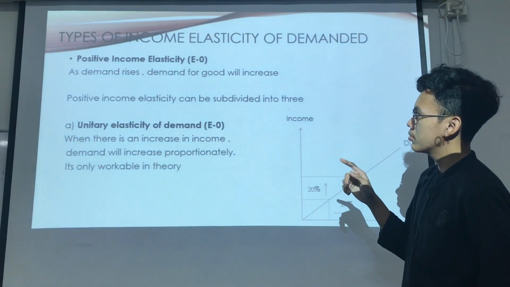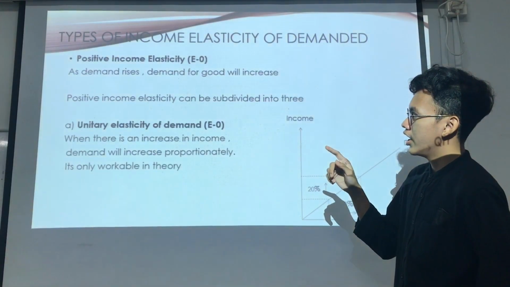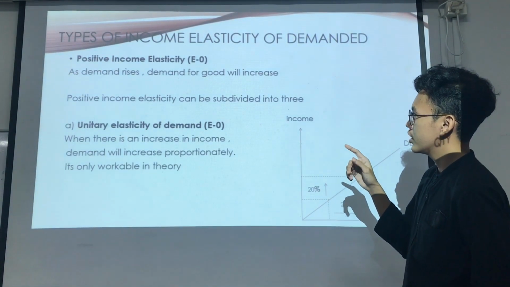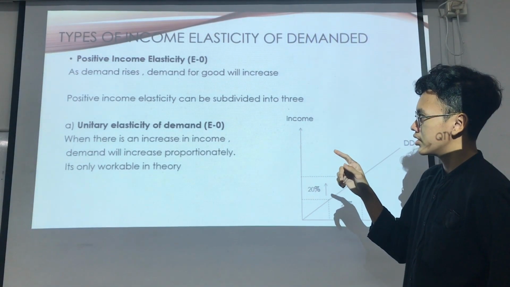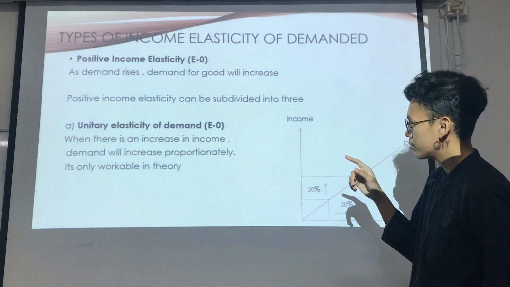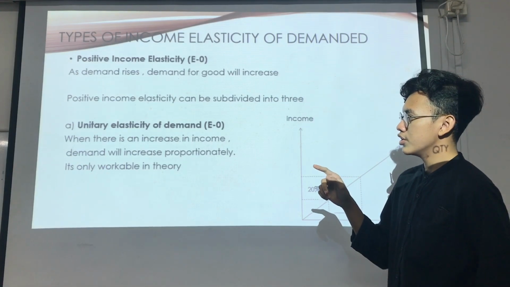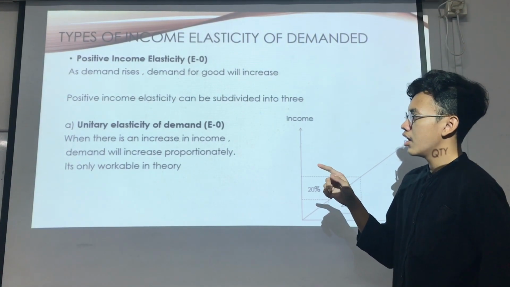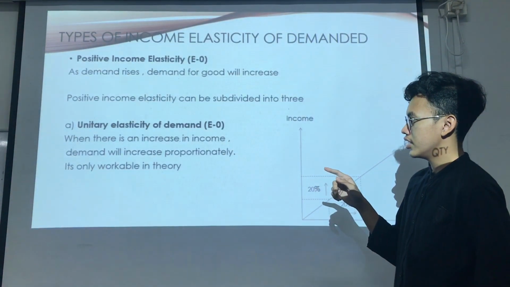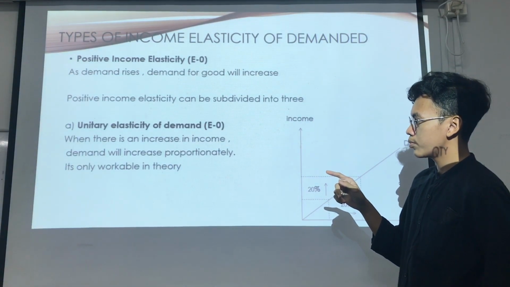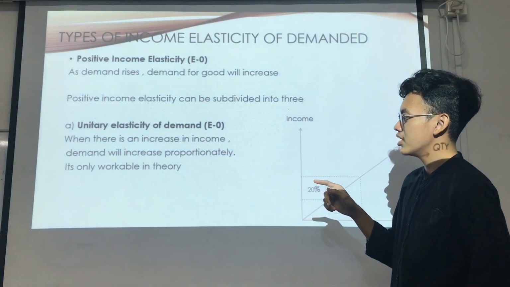First, positive income elasticity. As income rises, demand for goods will increase. Positive income elasticity can be subdivided into three. First, unitary elasticity of demand. When there is an increase in income, demand will increase proportionately. It is only workable in theory.